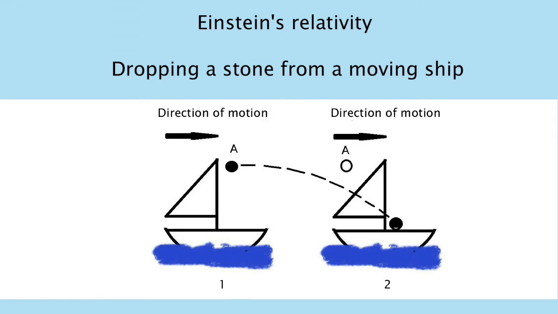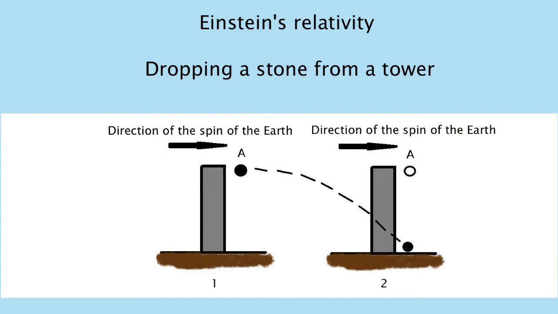According to Einstein's relativity, when a stone is dropped from the top of the mast of a moving ship, the stone will land directly at the foot of the mast of the ship. An observer on land looking at the moving ship will see the stone follow a curved path to land at the foot of the mast of the moving ship.